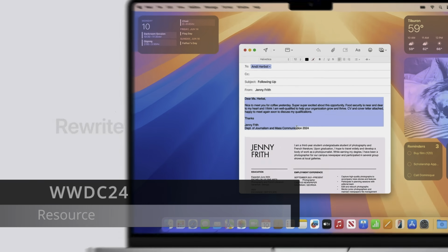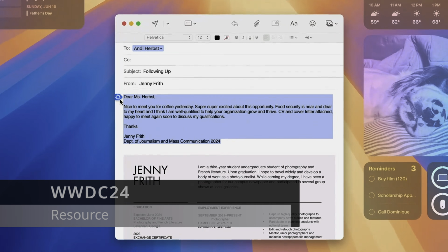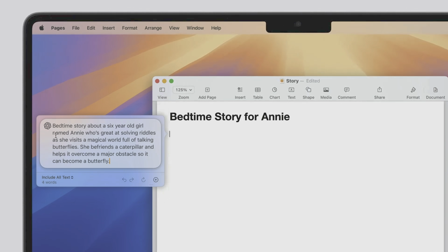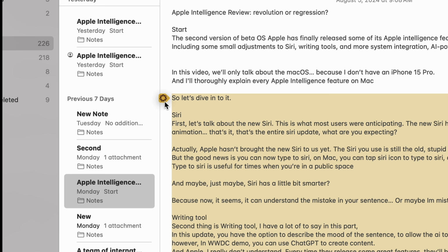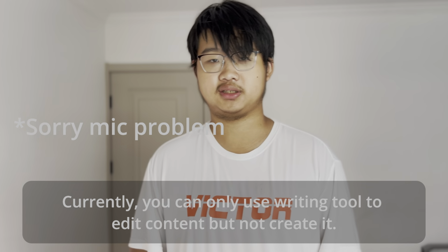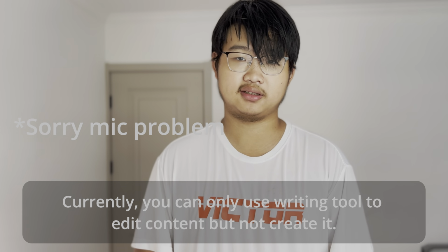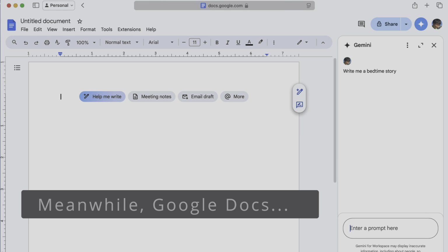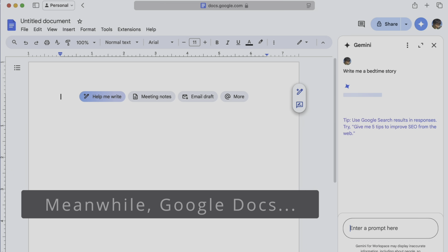The second thing is the writing tool. I have a lot to say in this part. In the WWDC demo, you can describe your changes and use ChatGPT to edit or maybe create content, but you can only use the writing tool to edit content, not create it. You can't say, let's write a story, the way you use Google Docs with Google Gemini. So how is it? Is that good enough?